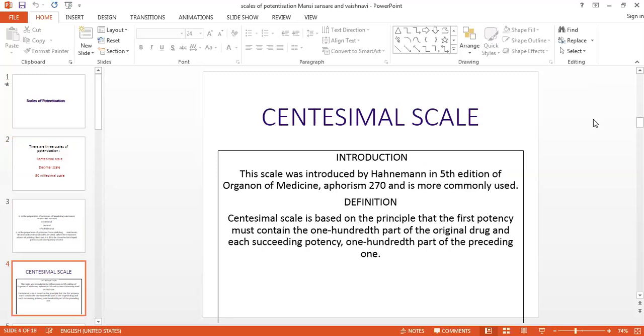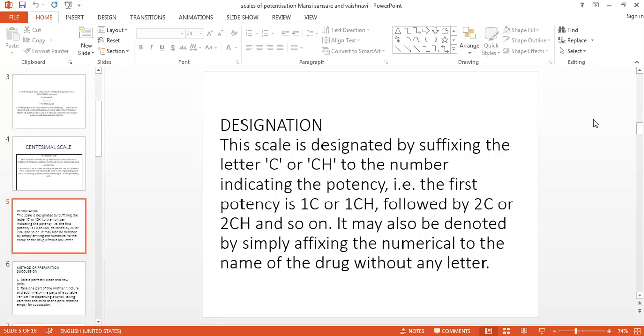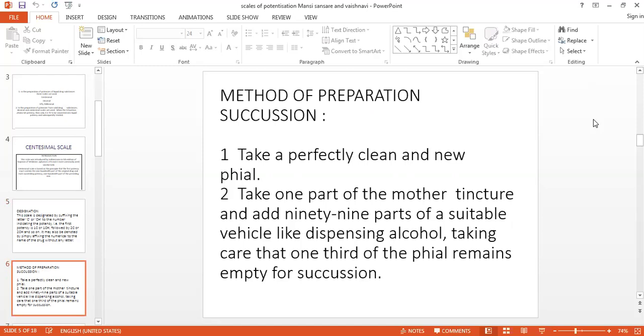The centesimal scale was introduced by Dr. Hahnemann in the 5th edition of the Organon in aphorism number 270. The principle is that the first potency must contain 1/100 part of the original drug, and each succeeding potency will contain 1/100 part of the preceding one. Then it is designated by C: 1C, 2C, 3C. In this way we can denote it. Then the ratio is 1:99, as centi means 99. So the ratio is 1:99.